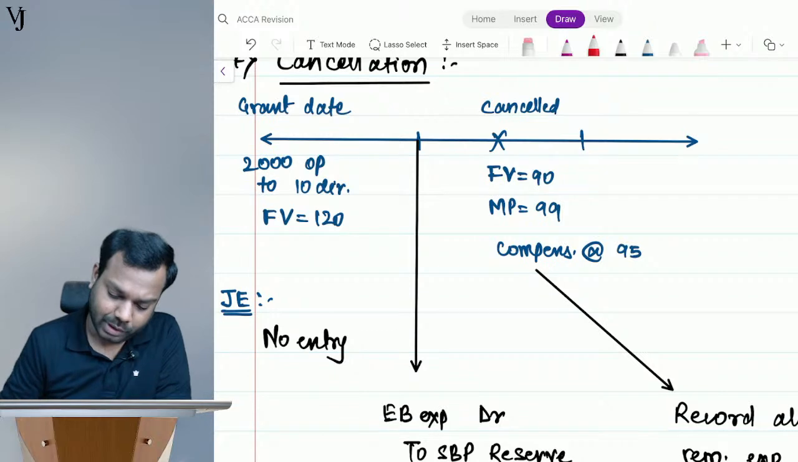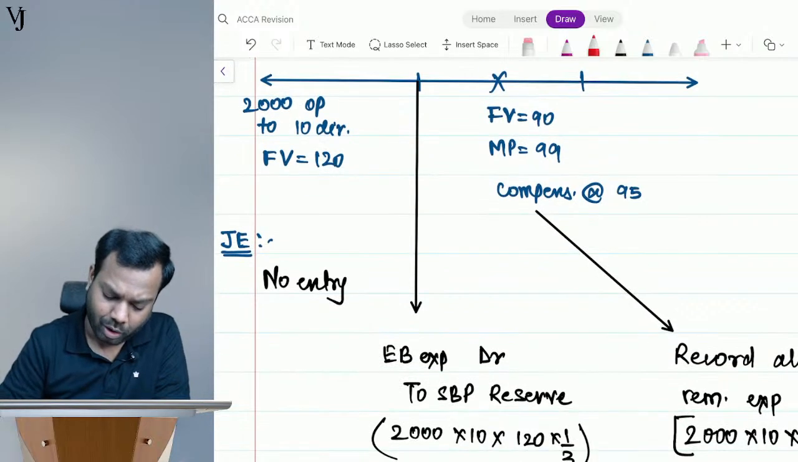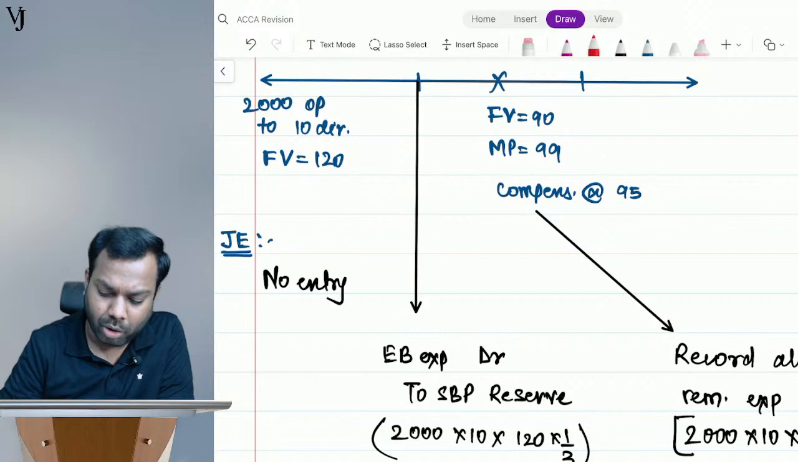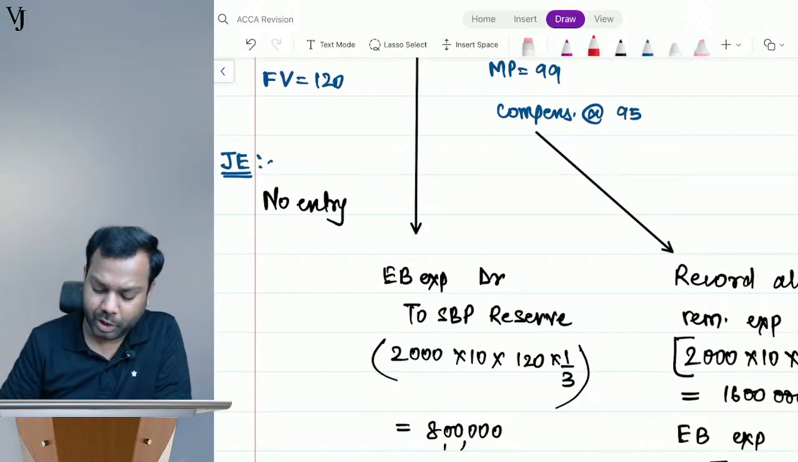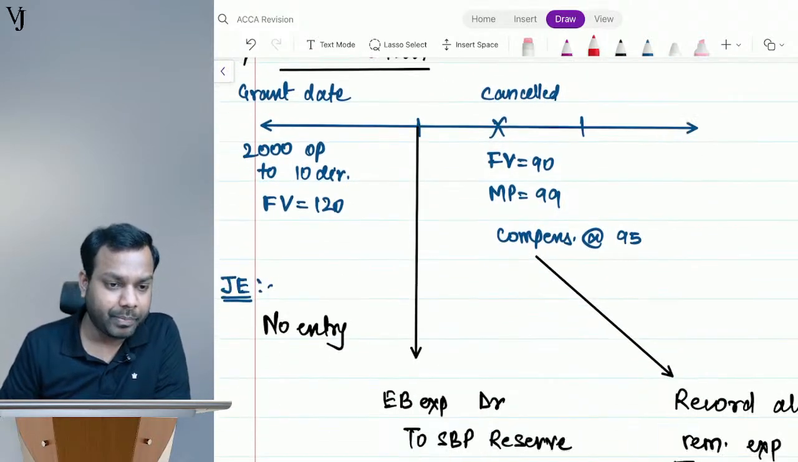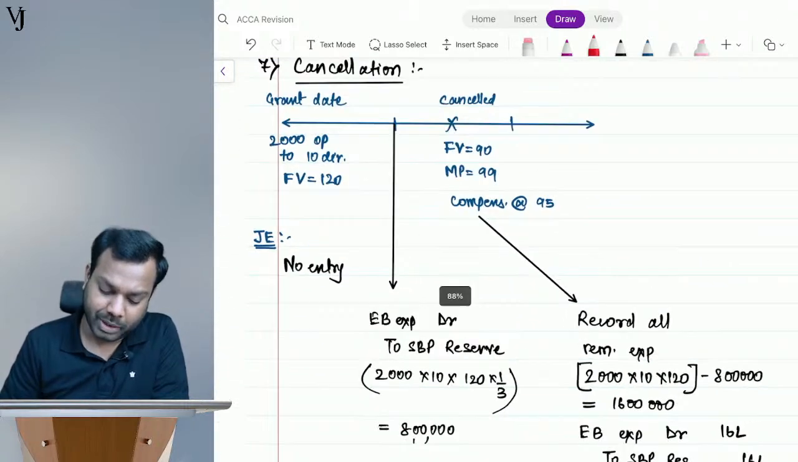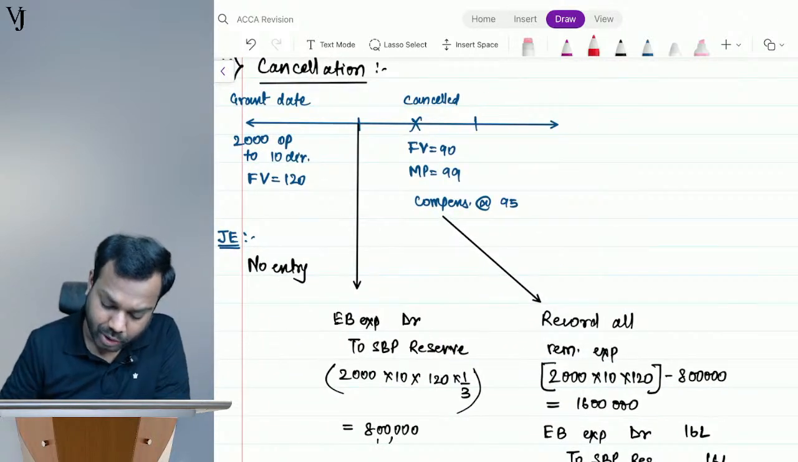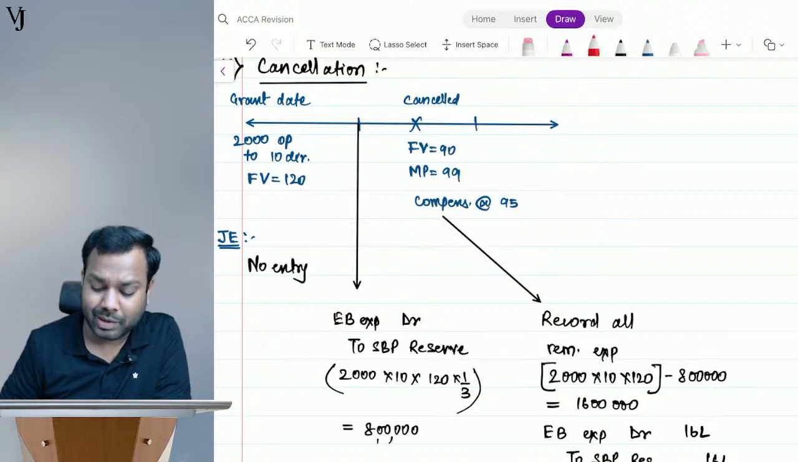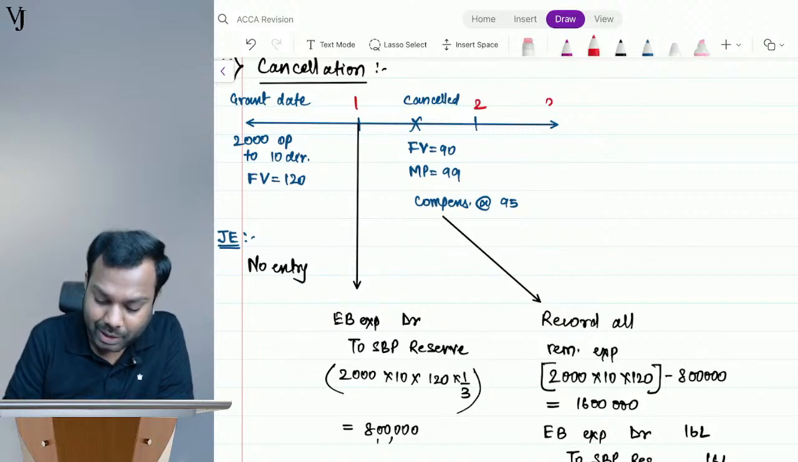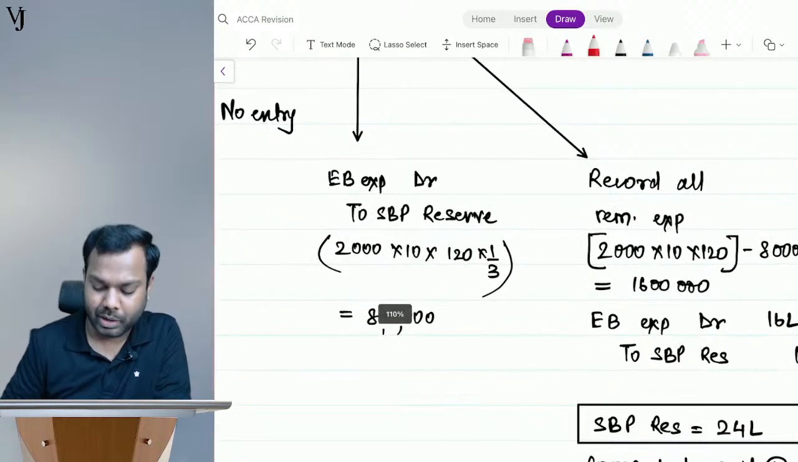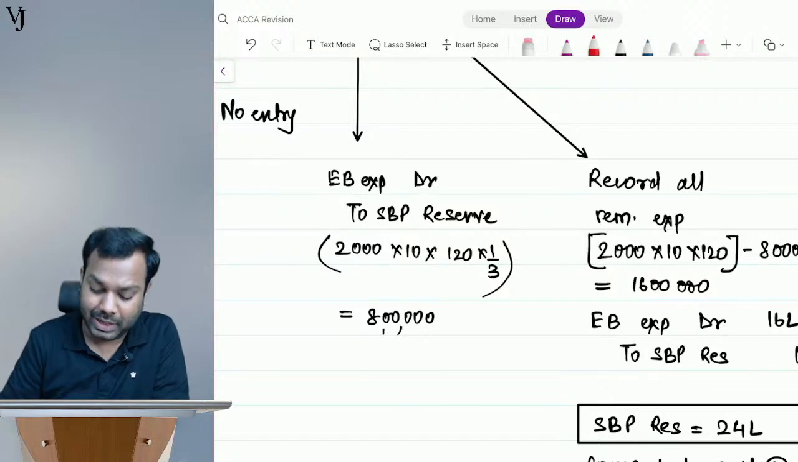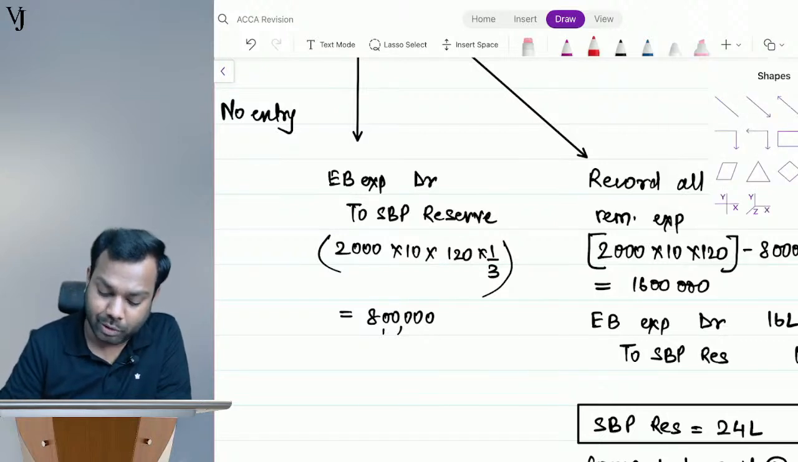Now, forget cancellations. Tell me, on the grant date, will you pass any entry? No. At the year end, what is the entry that you should pass? You will pass employee benefit expense account debit to share based payment reserve, assuming it is equity settled, right? Now, what should be the amount? 2,000 multiplied by 10 multiplied by 120 and divided by 3 years, because 3 years is the service period. So I will record over 3 years. This is the expense that I will book. I hope this entry is clear to everyone.